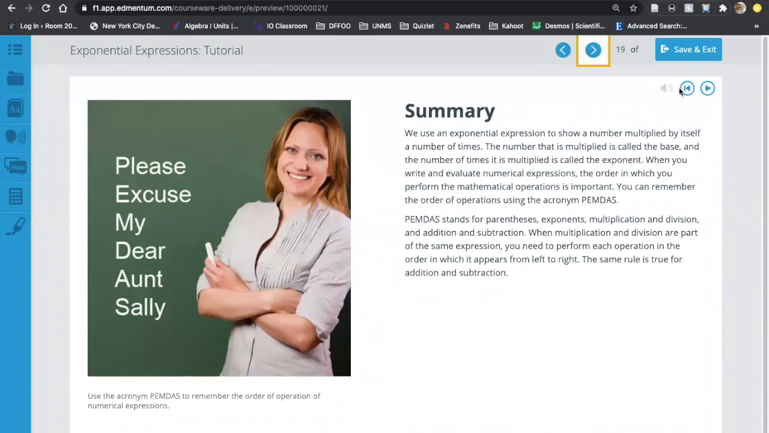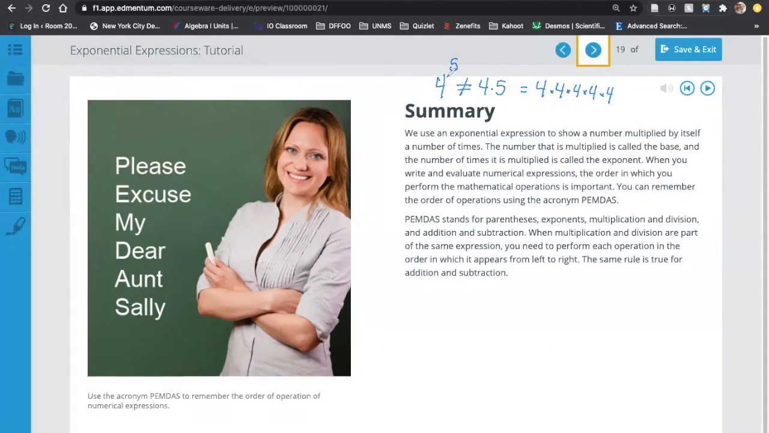Just read this out together. Remember, the key thing is remembering this PEMDAS. Please excuse my dear Aunt Sally. It says, we use an exponential expression to show a number multiplied by itself a number of times, right? So looking at, say, 4 to the power of 5, you want to be careful. Remember, that's not equal to 4 times 5. That's what a lot of students make the mistake of. 4 to the power of 5 is actually equal to just 4 times 4 times 4, 5 times.